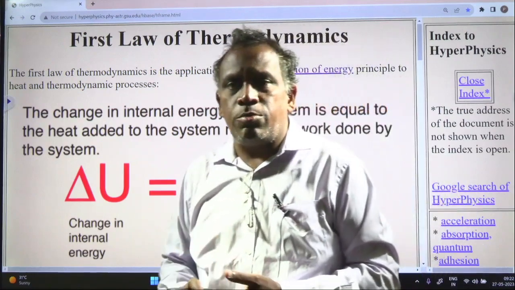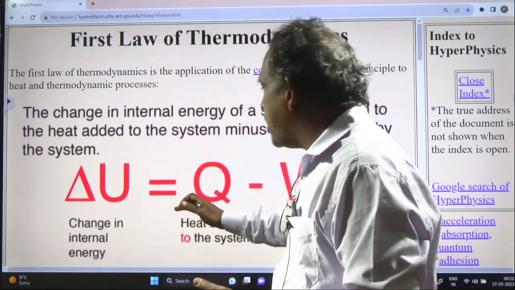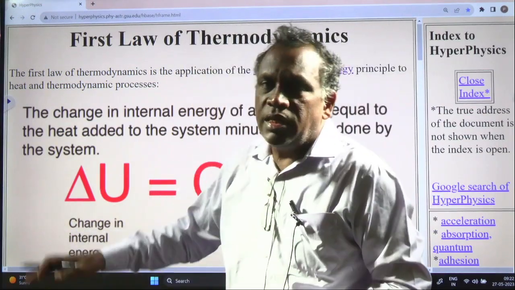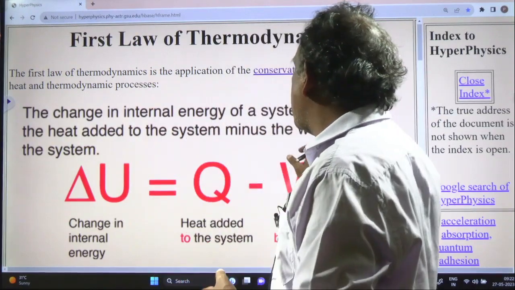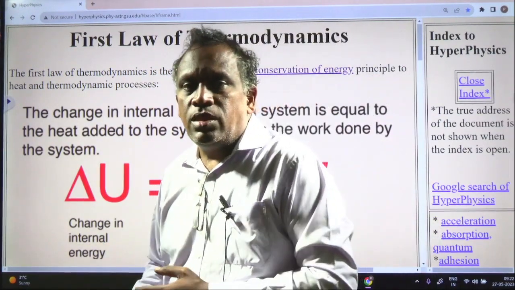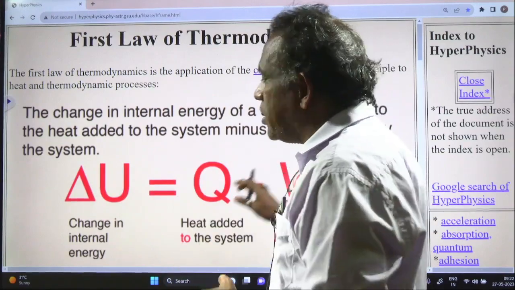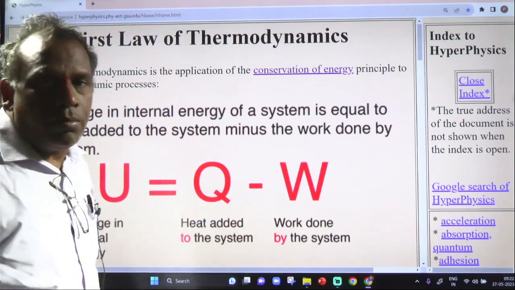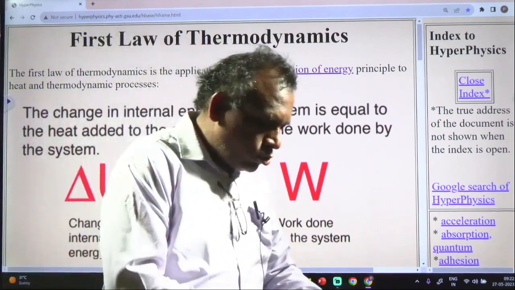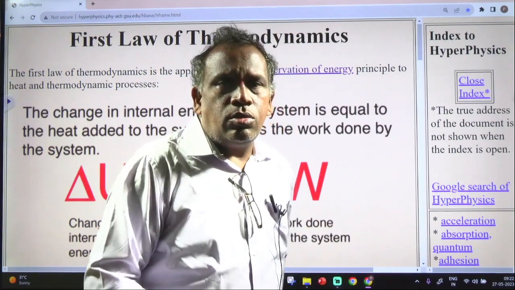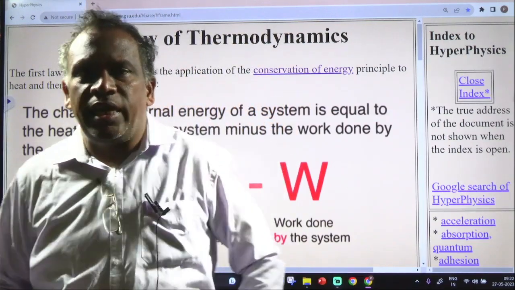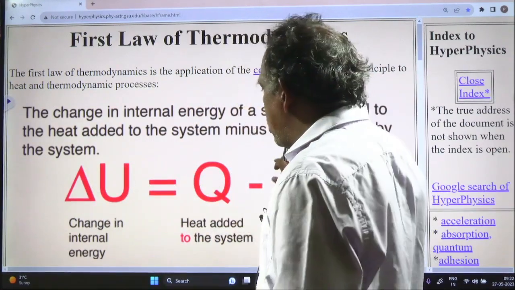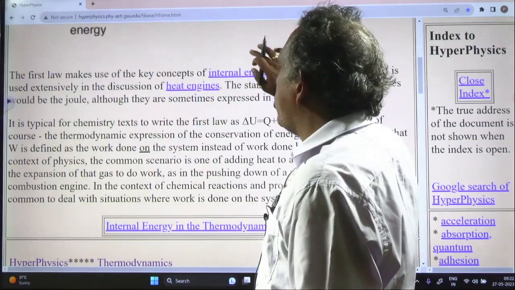The first law of thermodynamics states that the change in internal energy of the system is equal to the heat supplied to the system minus the work done by the system. So that's the same formula, delta U is equal to Q minus W. Delta U is equal to Q minus W. So that means total heat minus total work done is nothing but the change in internal energy. That is the first law of thermodynamics.